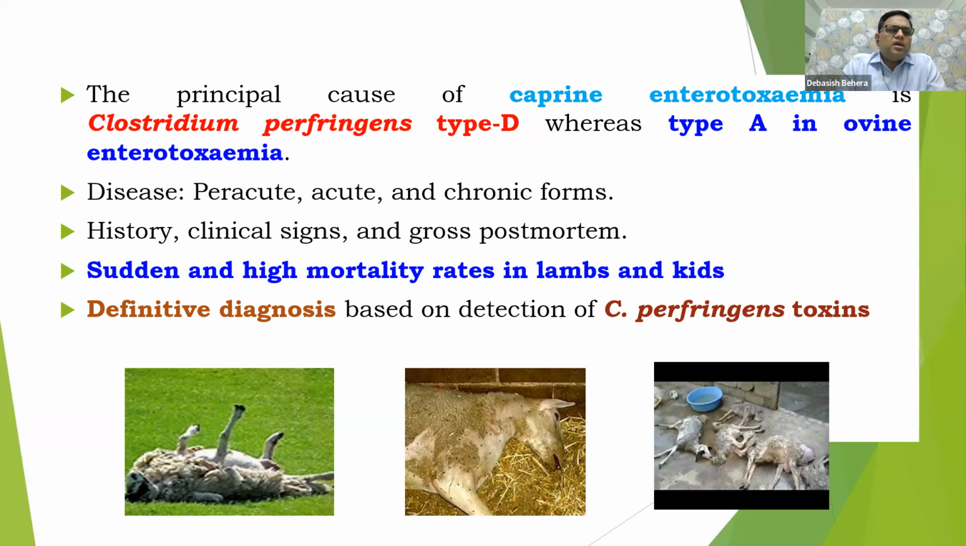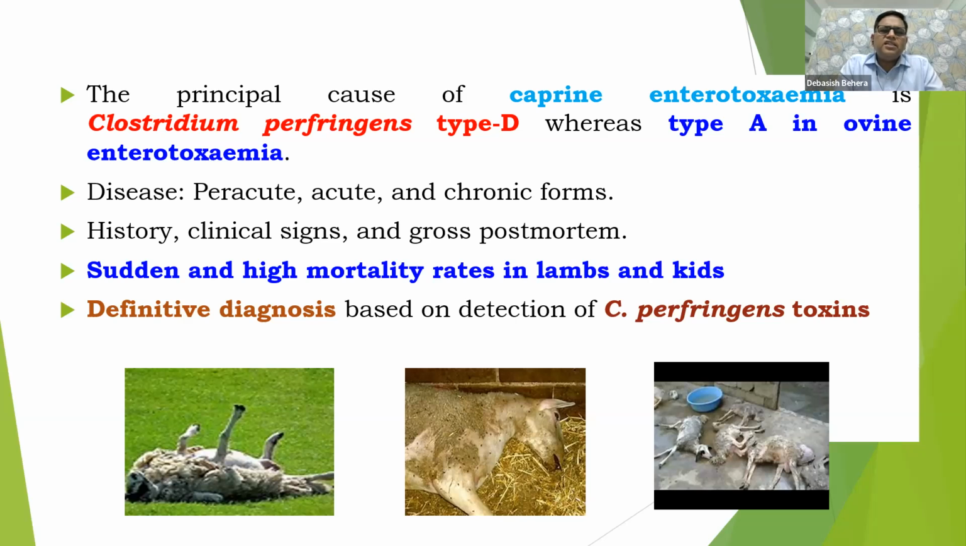This particular disease, enterotoxemia, mostly occurs in three or four forms. In some cases there are four, but mostly it is three forms: acute and chronic, principally, and in some cases we have seen the subacute form also. I am talking about the history, clinical signs, and gross postmortem as an introduction, then we will discuss something in a precise way.